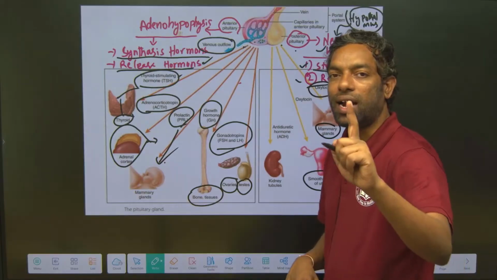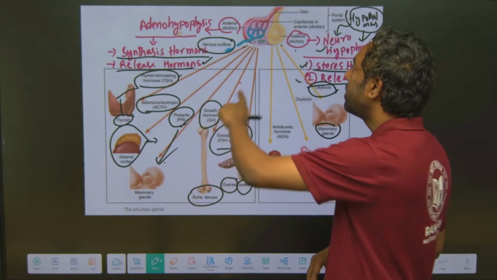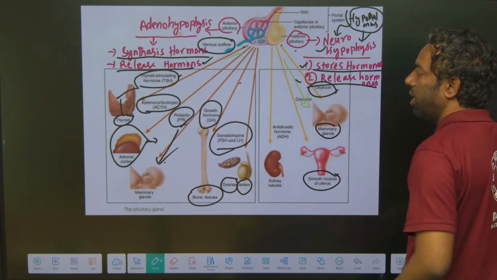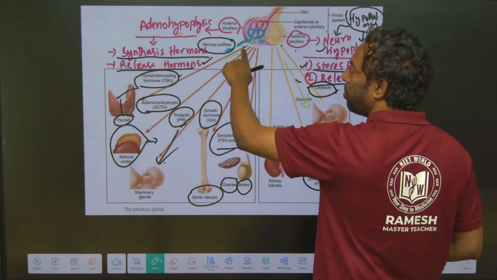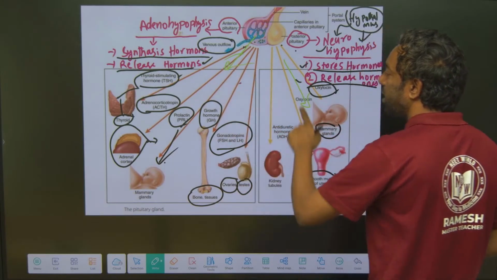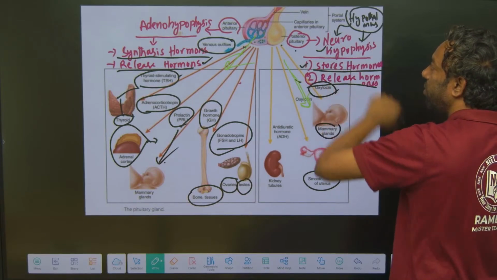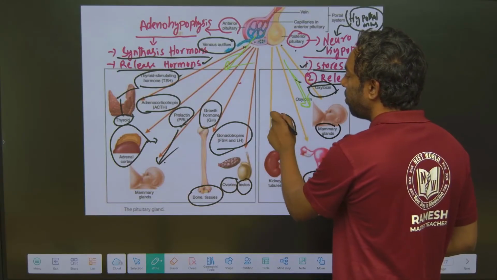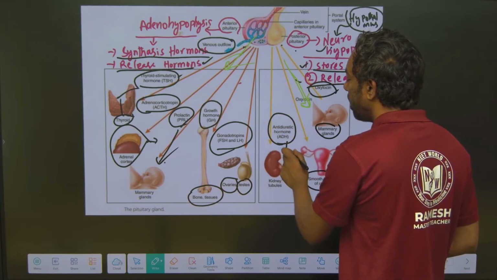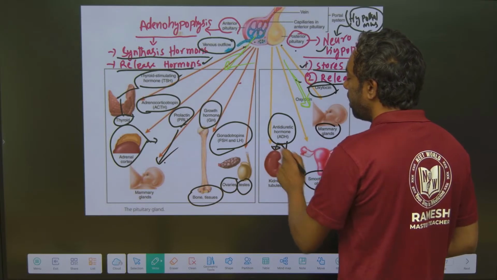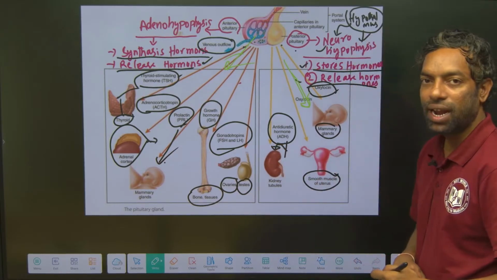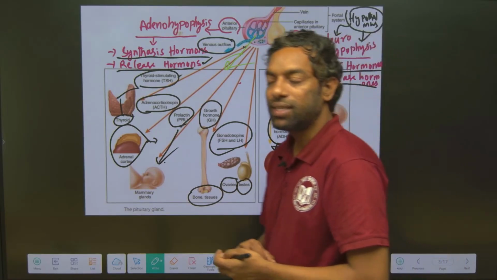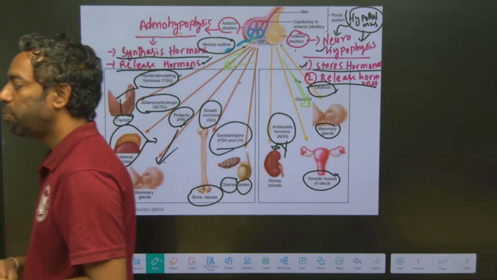Prolactin also acts on the mammary glands. The posterior pituitary also releases ADH hormone. I hope you guys understand.